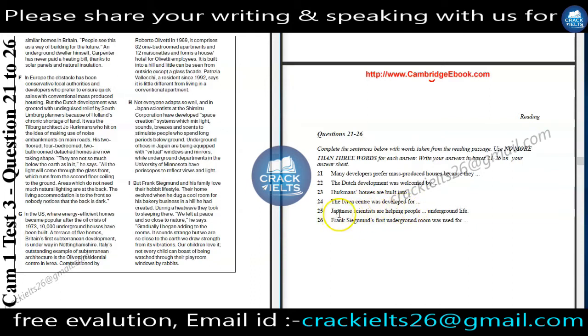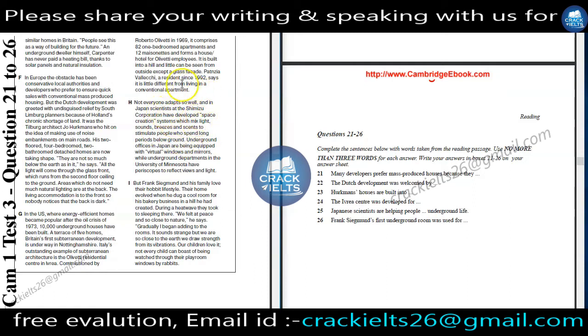Now question number 25. Japanese scientists are helping people blank underground life. Japanese scientists is definitely our keyword. Helping people for what? Underground life is also our keyword. Now we can find that not everyone adapts so well. And Japanese scientists at the Shimizu Corporation have developed a space creation system which mixes light, sound, breeze and scent to stimulate people to spend long periods below ground.